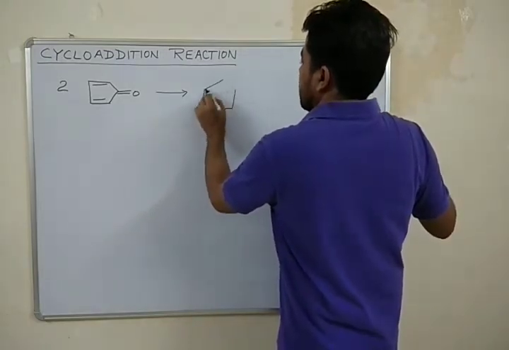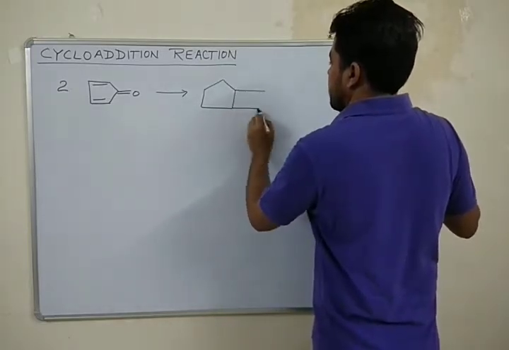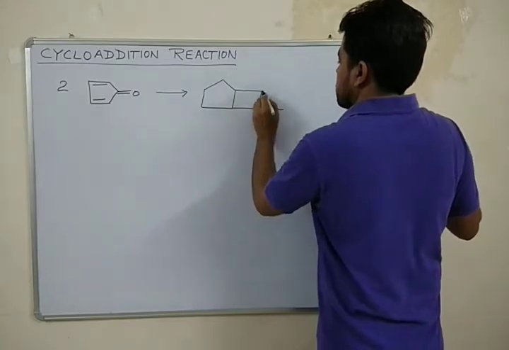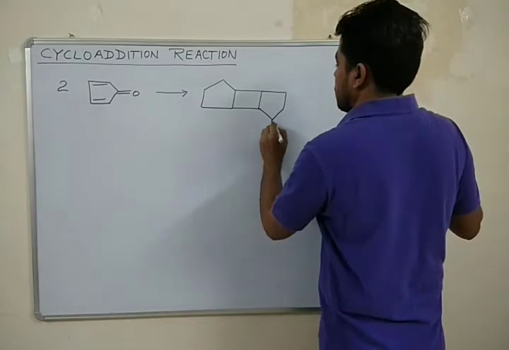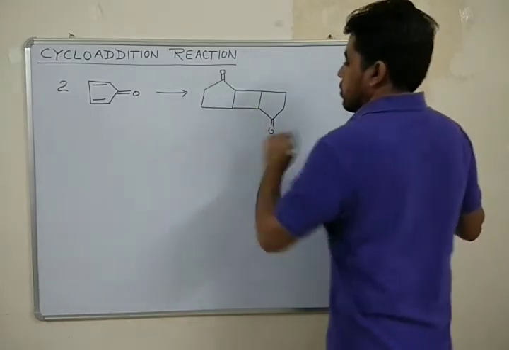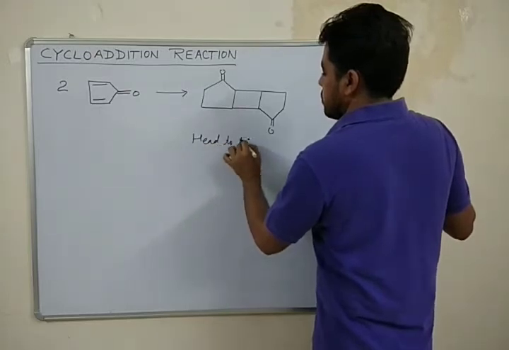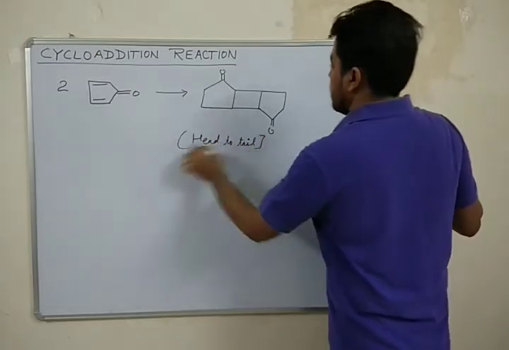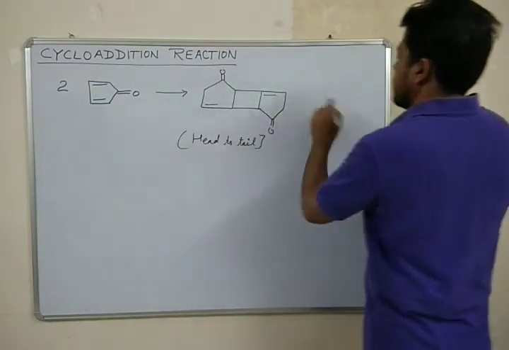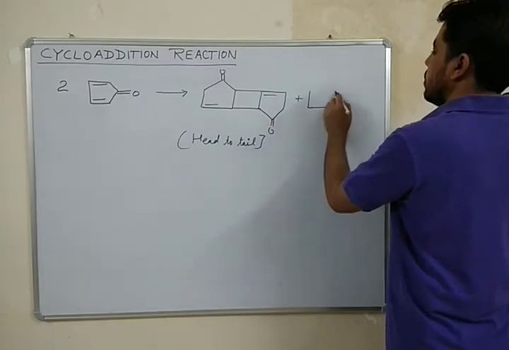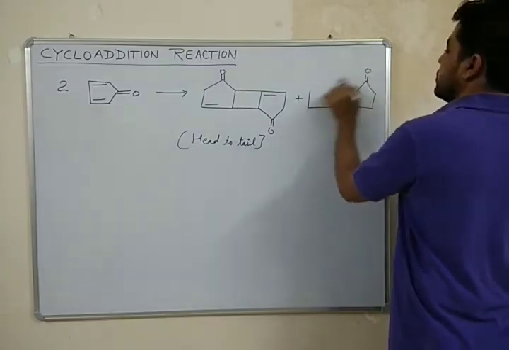One is head to tail cycloaddition, okay, it is head to tail addition, and another is head to head cycloaddition.